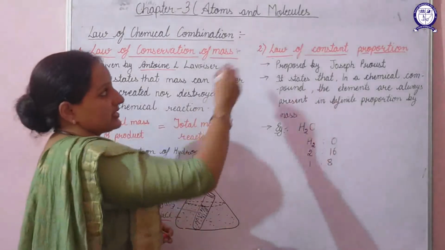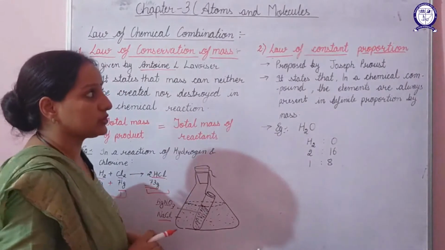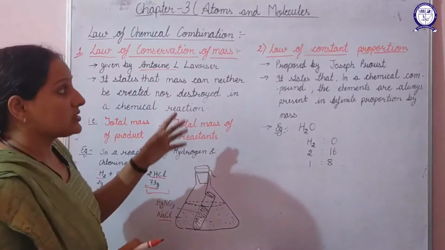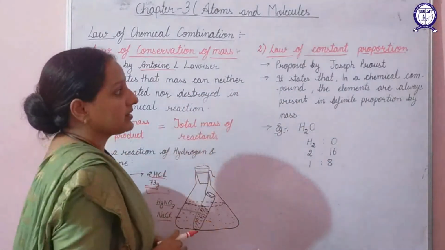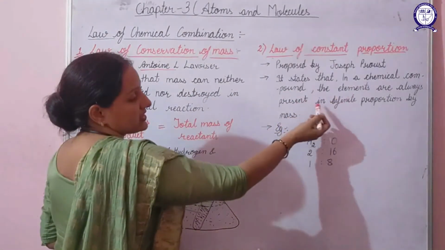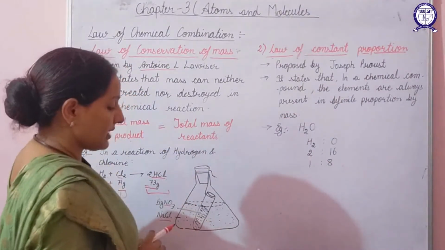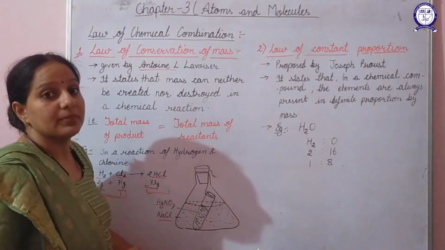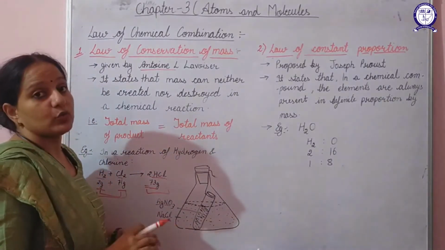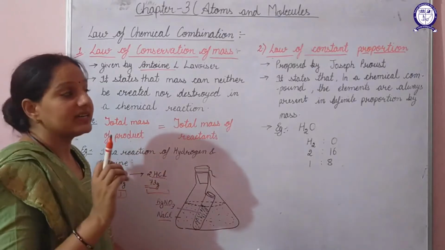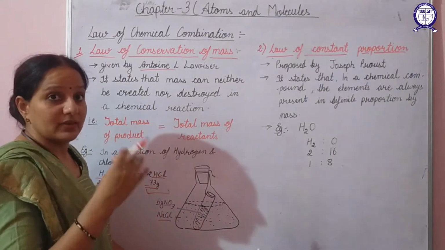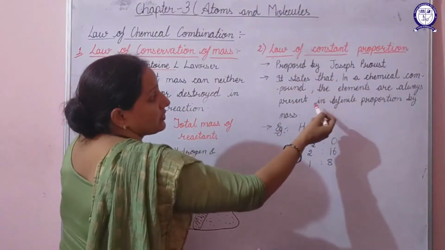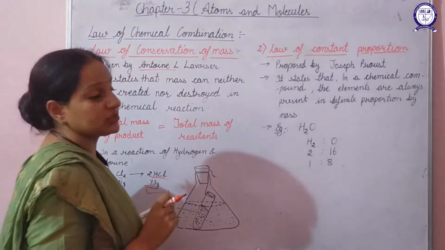Now the second law, that is the law of constant proportion. This law is proposed by Joseph Proust. This law states that in a chemical compound, the elements are always present in a definite proportion by mass. In our previous chapter, we studied what compounds basically are. We all know that when two or more elements combine in a fixed proportion by mass, we get a compound. So it states that in a chemical compound, elements are always present in a definite proportion by mass.